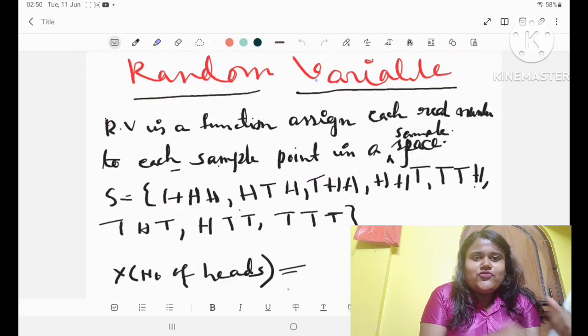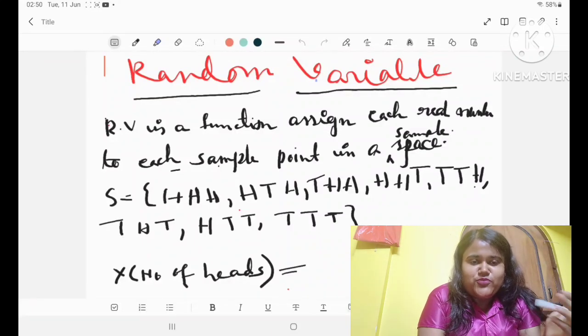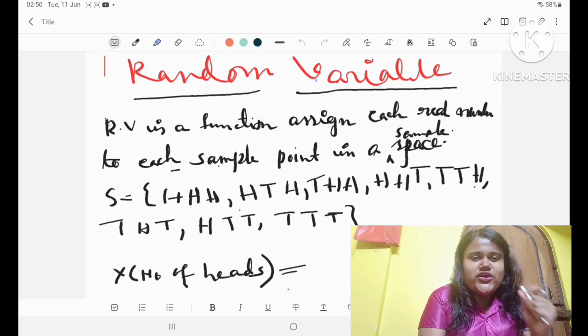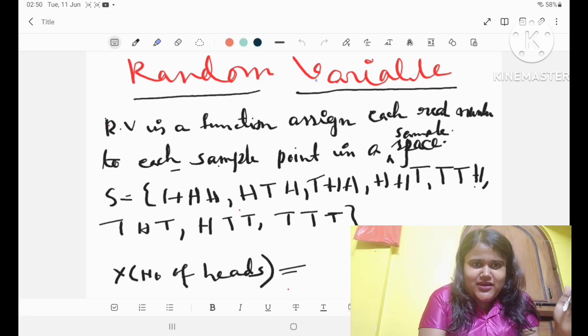Hello friends, so today I will discuss probability, which has great applications in machine learning and deep learning, and I will come to those applications later. Today I will basically give you some basic idea of probability, what is a random variable, what is a discrete random variable, something like that.